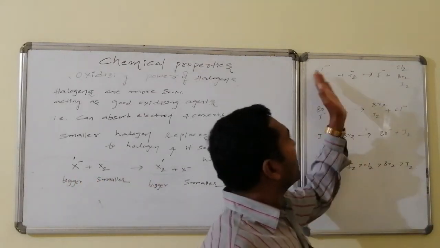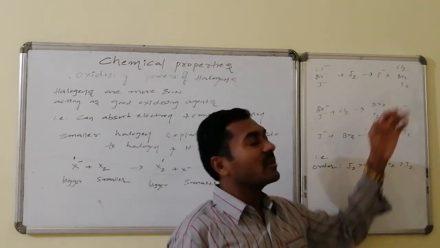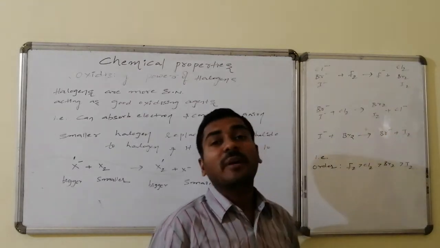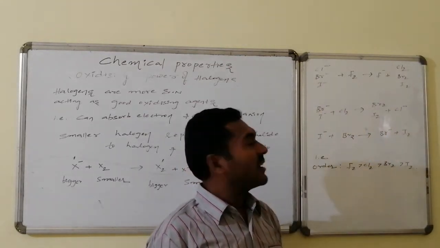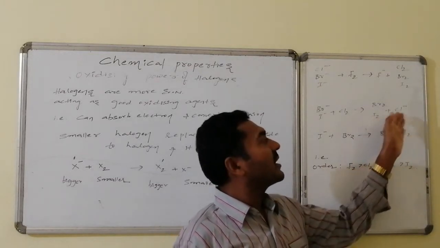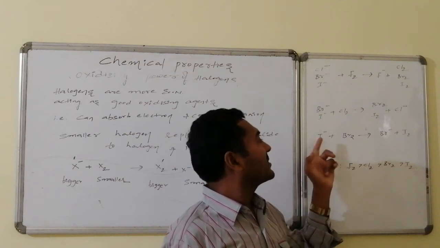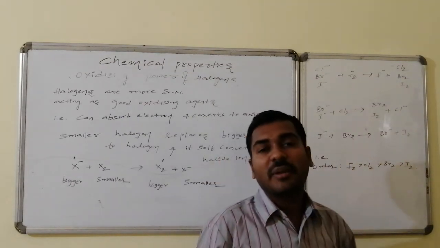Thus, fluorine replaces halides like chloride, bromide, iodide to give the corresponding chlorine, bromine and iodine, and in that process F minus is formed. Similarly, chlorine on reaction with bromide and iodide is converted to bromine and iodine followed by chloride. Similarly, bromine on reaction with I minus, iodide, is converted to iodine followed by Br minus.